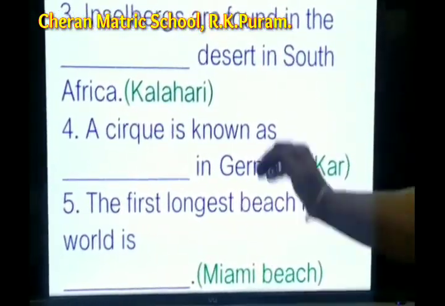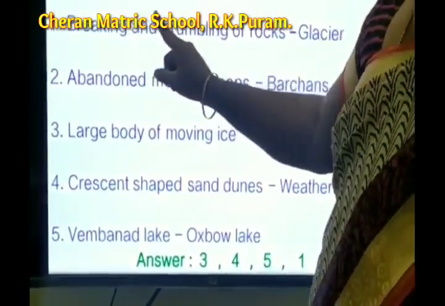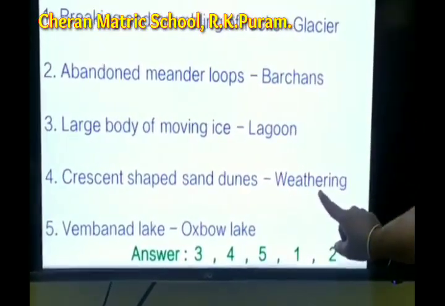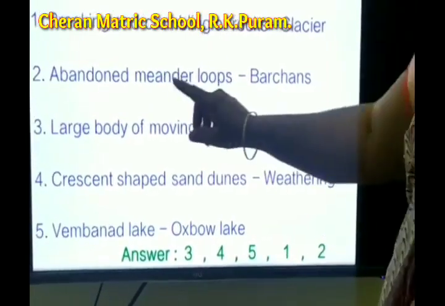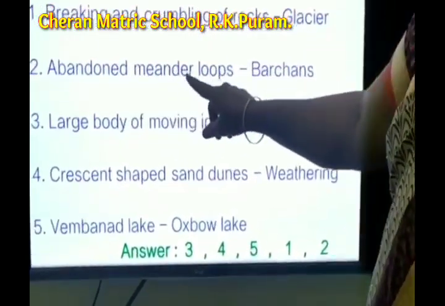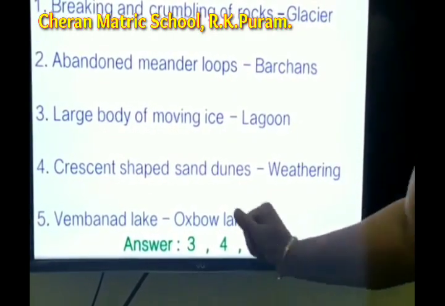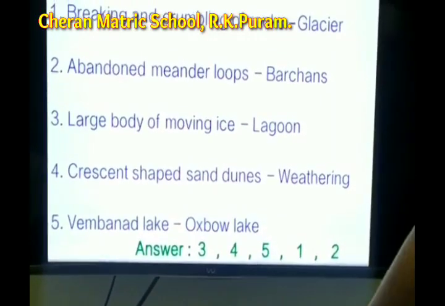And then the match the following. See, the first one, breaking and crumbling of rocks. Already we read, isn't it? That is the weathering. So the first question answer, weathering. The second one, abandoned meander loops. That is the Oxbow Lake.